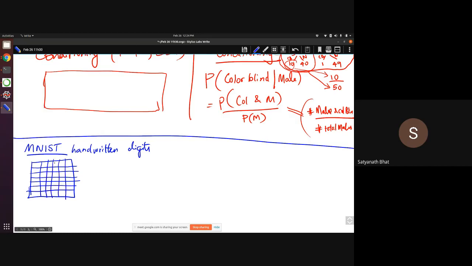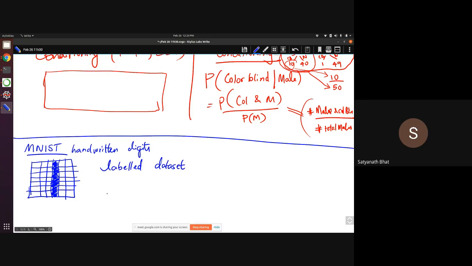Suppose the digit 1 will be like this, right? So these are the pixels that will be 1, and these are all will be 0. So what I will ask you to do is, there is a labeled data set.